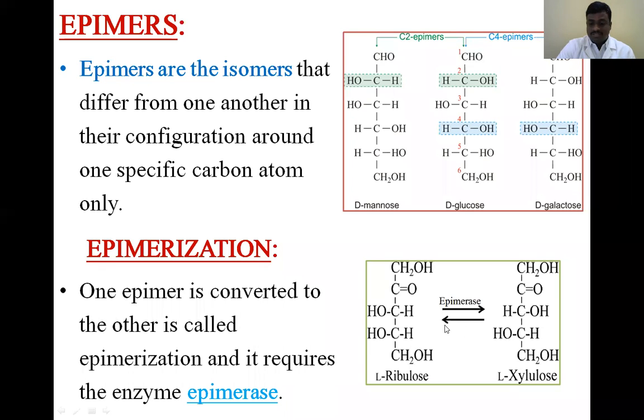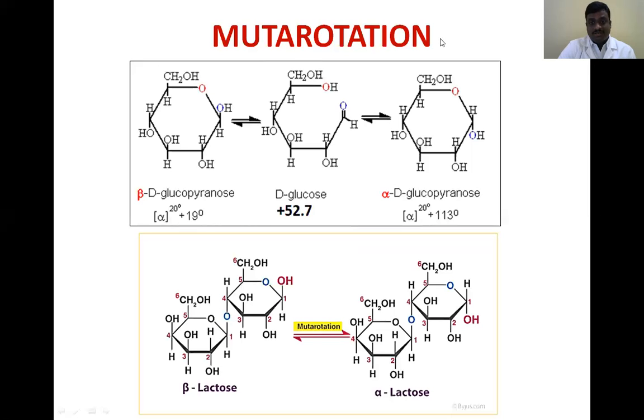So here the structural variation is present at the 3rd carbon atom. The OH group that is present at the left side is shifted to the right side. Okay, so this is very important for a 2 marks question. Like that, mutarotation is also very important for 2 marks. So mutarotation means here